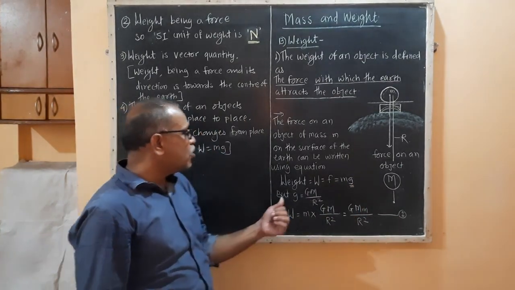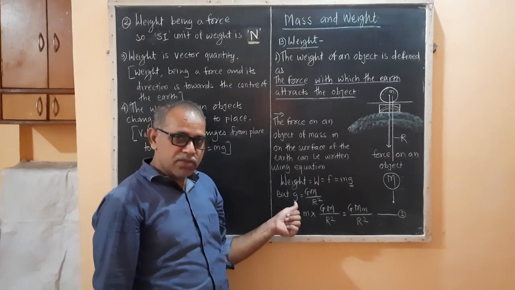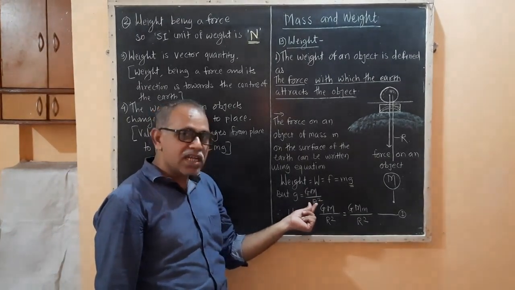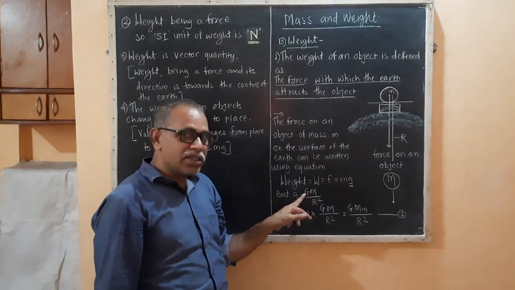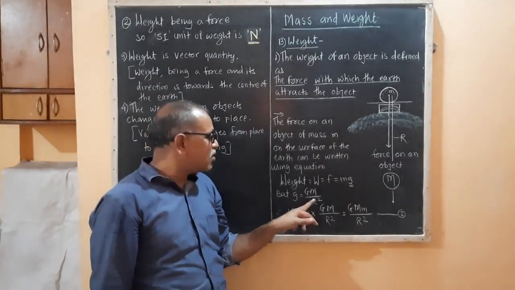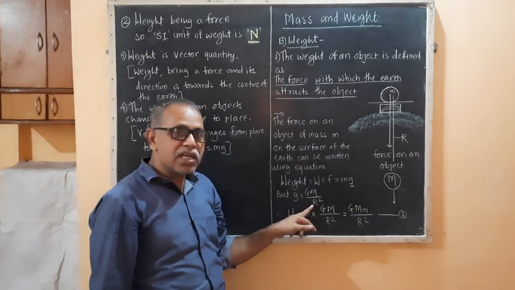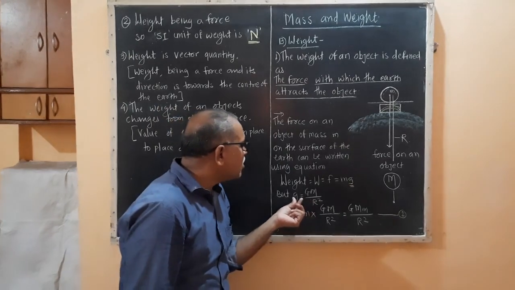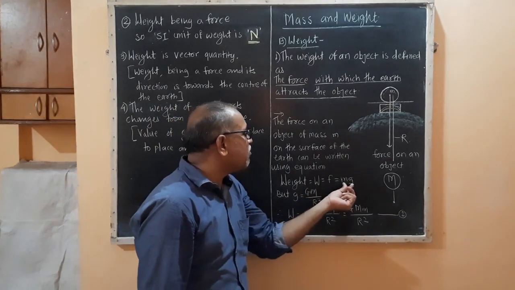we know about the value of g, that is the expression of g: g = GM/R². Here G is the gravitational constant, capital M is the mass of earth, and capital R is the radius of earth. So I am putting the value of g in that equation.